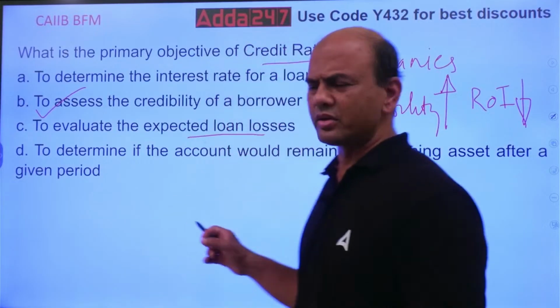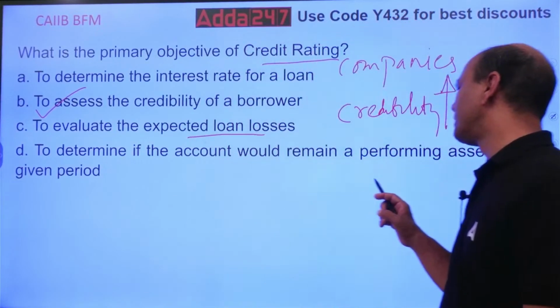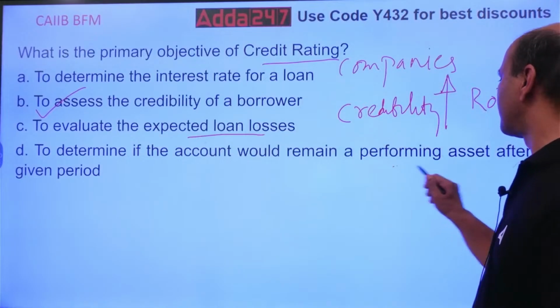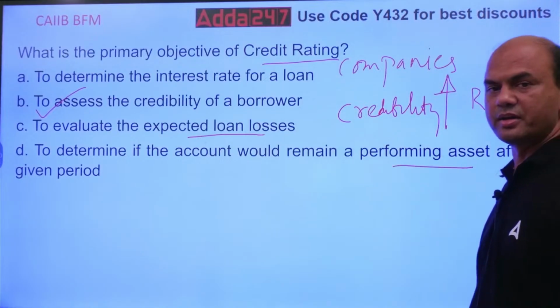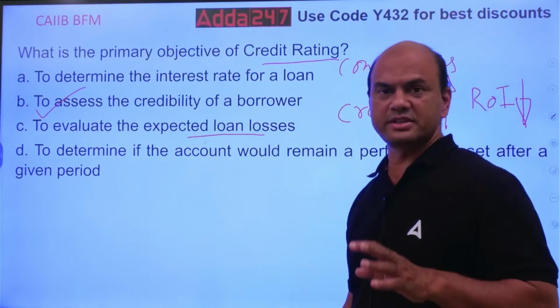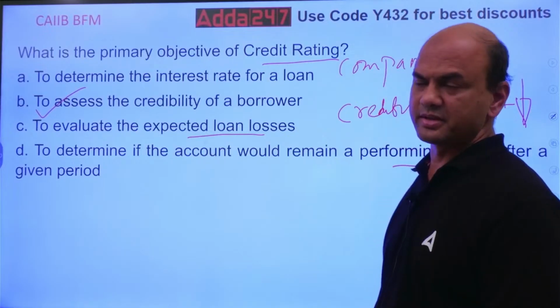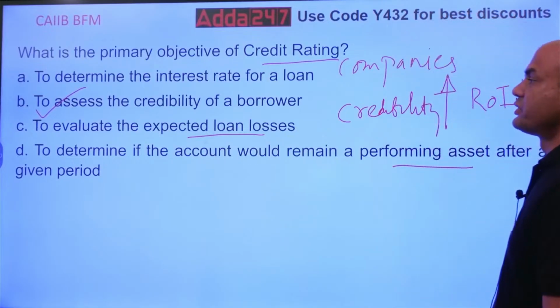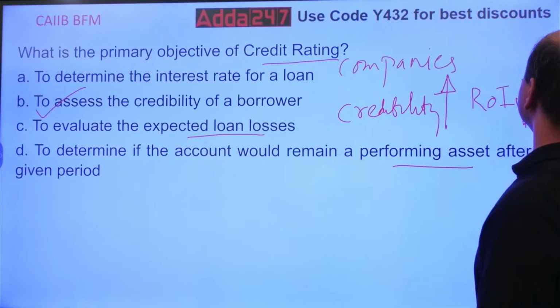You can't judge whether the company will remain a performing asset after a given period; only guesswork can be done to some extent. So the answer is to assess the credibility of the borrower.